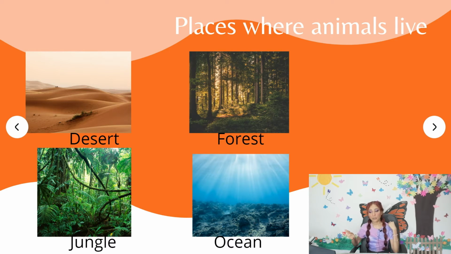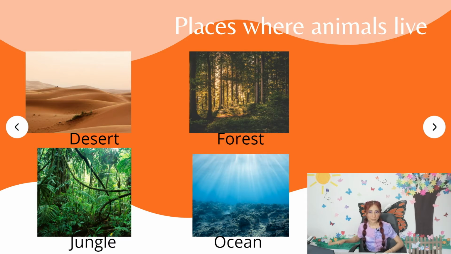It's more like a humid place, okay? So pay attention to this. You can see small plants, as you can see in here, that are attached to the ground, more like low plants, okay?